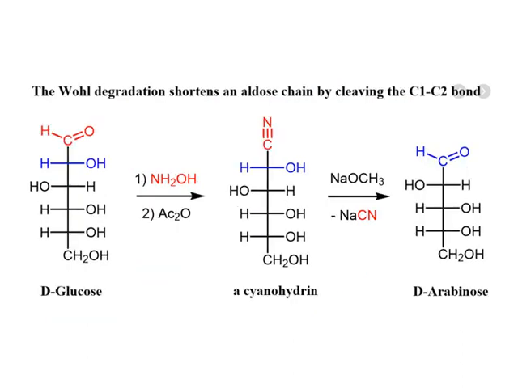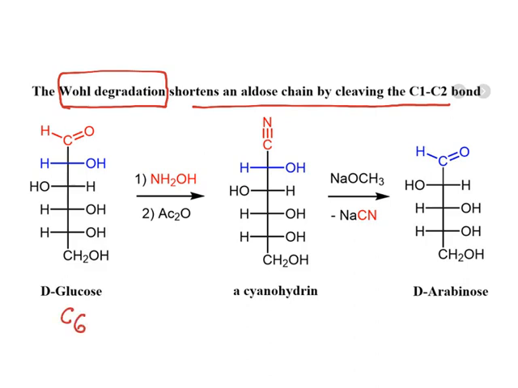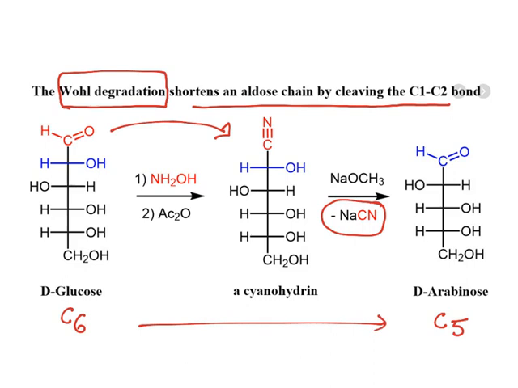Whereas the other options, we have seen. In the question it is given as Wohl's method, but in fact the correct name is Wohl degradation, because it shortens the aldose chain by cleaving the C1 to C2 bond. So in this, a C6 glucose is finally converted to C5 arabinose. How does it happen? An aldehyde is converted to a nitrile group and the nitrile is removed as sodium cyanide. So it shortens by a carbon atom and converts C6 to C5. That's why it is known as degradation.